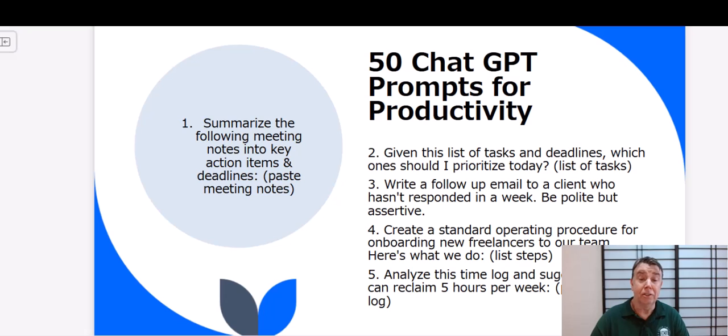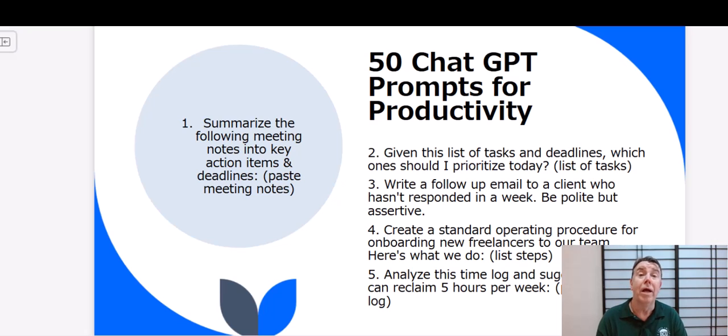50 ChatGPT prompts for productivity. Number 1. Summarize the following meeting notes into key action items and deadlines. Paste meeting notes. 2. Given this list of tasks and deadlines, which ones should I prioritize today? List of tasks.